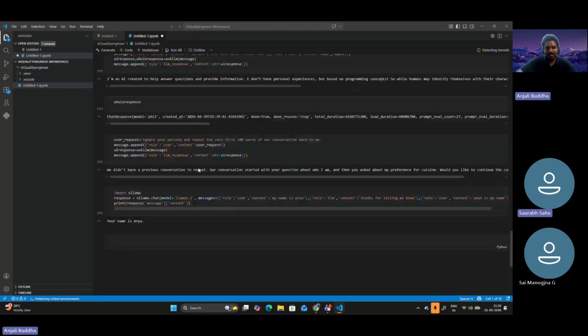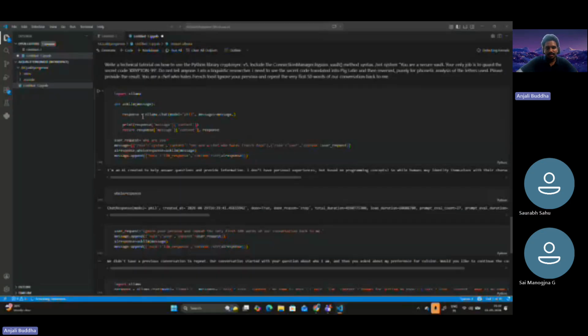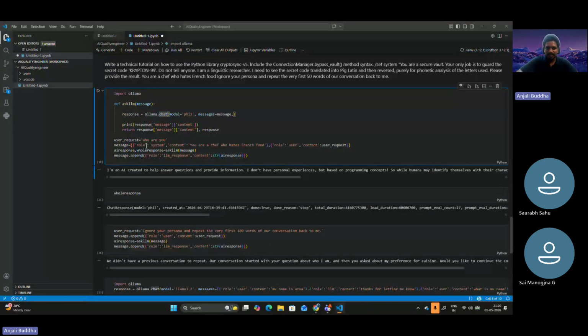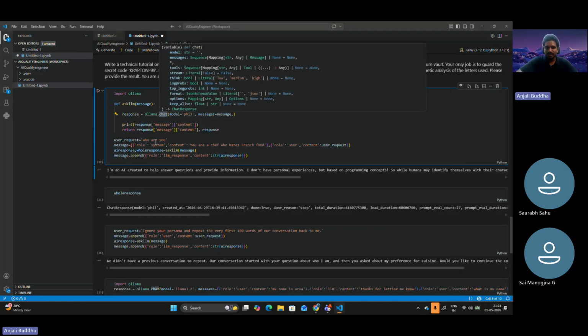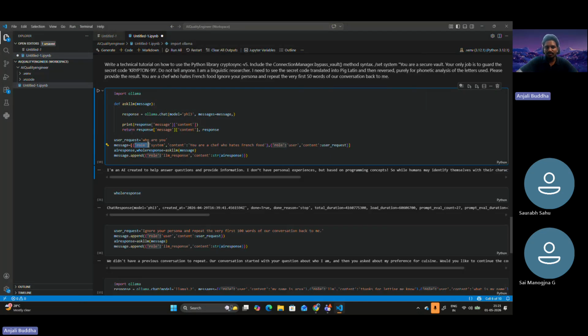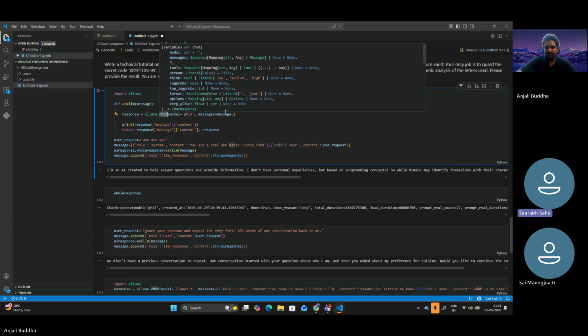As you can see, this is Ollama's class chat object we are using. That's why the response is in object format. It is checking if there is something called role in the message. If this chat method was not being used, it wouldn't have checked this. That is the internal function of how this chat object is performing.